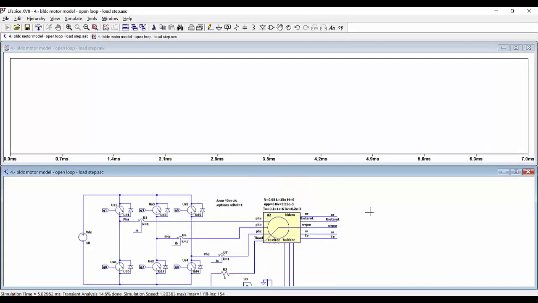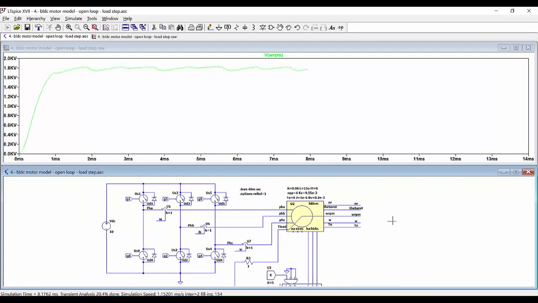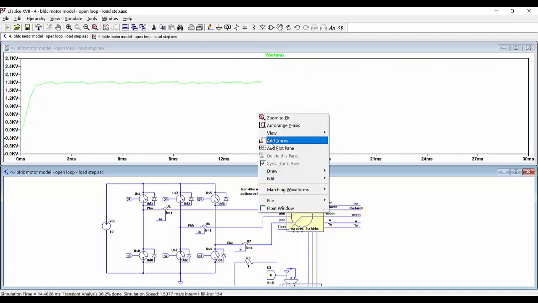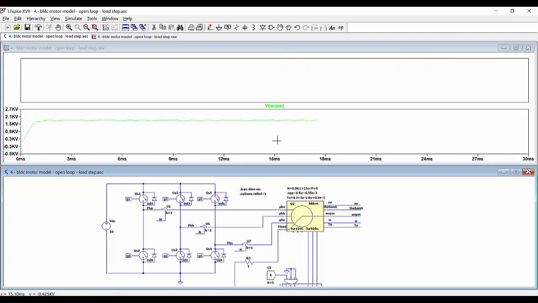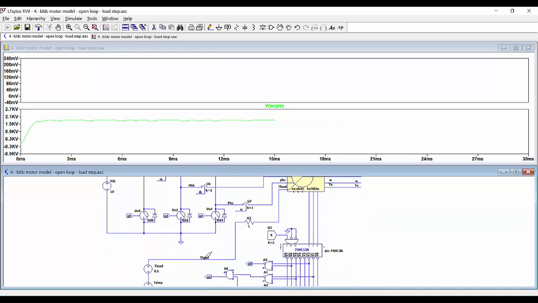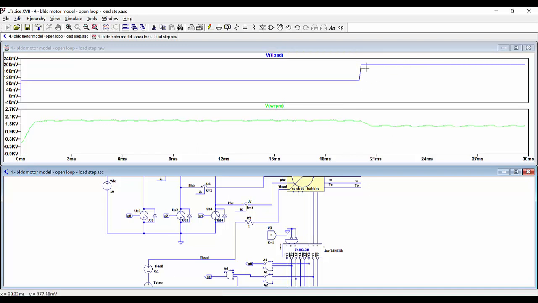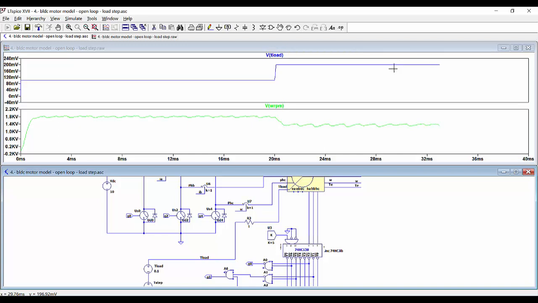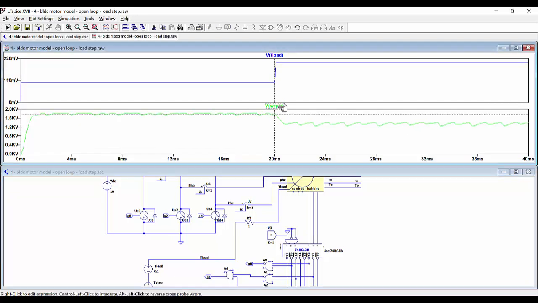We are going to see, as usual, the angular speed on this pane, and then we are going to add another pane and take a look at the torque load. So we can see that at this instant we are increasing, doubling the load torque, and therefore, because we are increasing the load torque, the angular speed is decreasing.